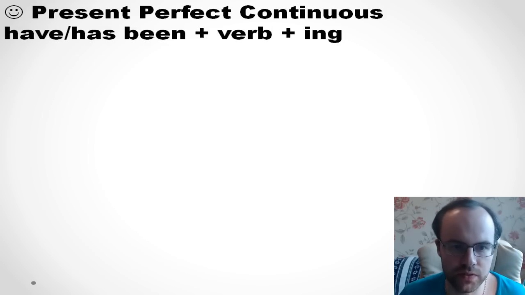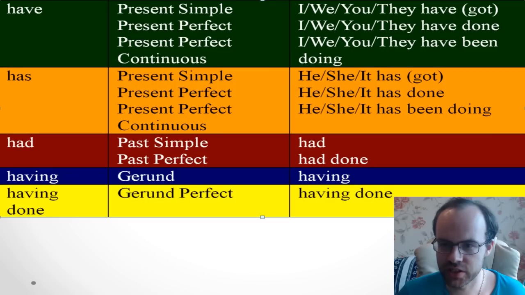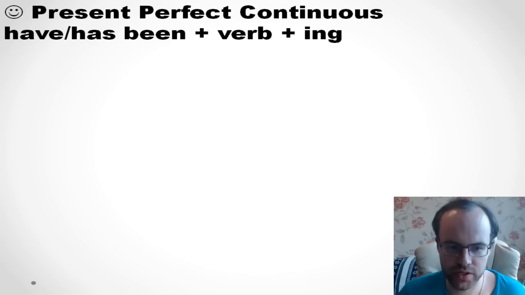So let me see if it's correct. Yes, plus verb, or here it's do. You see, we just need to correct here: we missed been here. Just a second, I'll correct it. So yeah, and then we'll continue. I see the problem. So we've just corrected it, you see, so we need to say have been doing. So have or has been plus verb plus ing.